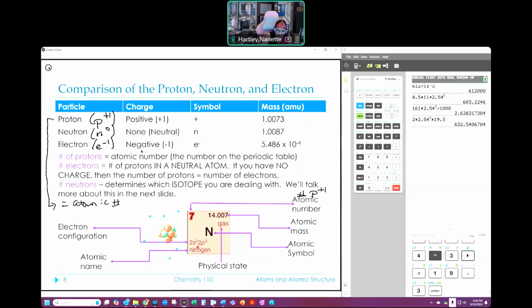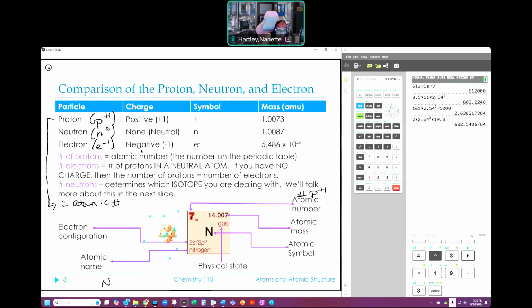This particular table tells you that this N means nitrogen. So N is its symbol. Notice the atomic symbol is N. The atomic name is nitrogen. So name and symbol go together, all connected to the number of protons. Those are all related to each other.